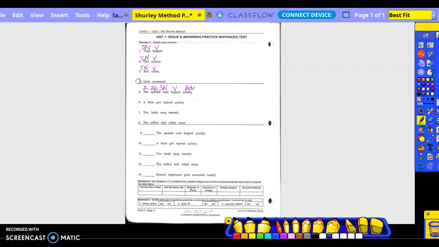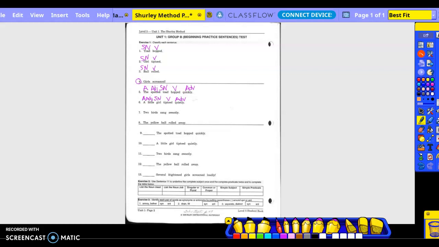Okay, number 6. A little girl tiptoed quietly. Who tiptoed quietly? Girl. What is being said about the girl? Tiptoed. Tiptoed how? Quietly. Adverb. How, right? What kind of girl? Little. Adjective. A. Article. Adjective.